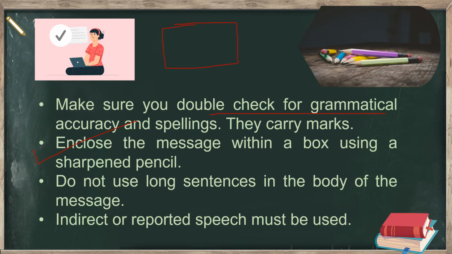After you are done with writing the message, then you must enclose the message in the box. After you are done writing the message, then you must draw a box with a sharpened pencil. Do not write long sentences, and you must use indirect speech. Do not write that your friend Rajesh called and said, then comma, inverted comma, exactly quoting what Rajesh had said. Do not do that. You must write it in indirect speech.